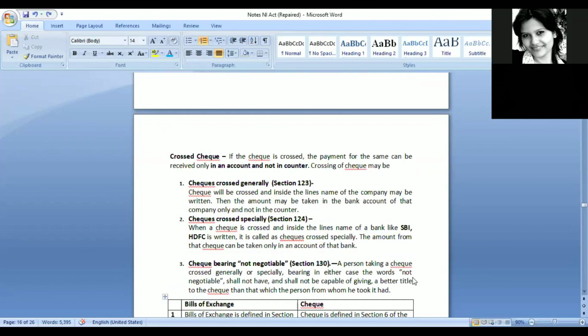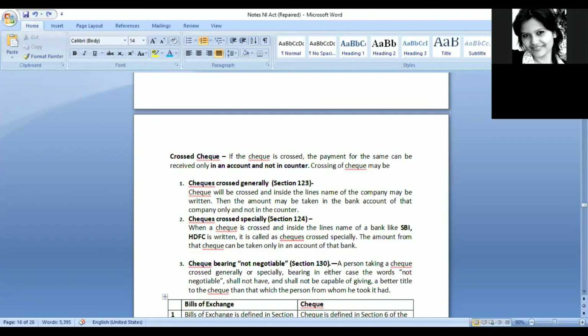So where does the word not negotiable have to go? I'm explaining that in the next point only. If you see section 130, that is also talking about checks bearing not negotiable. And it is also mentioned in section 123.